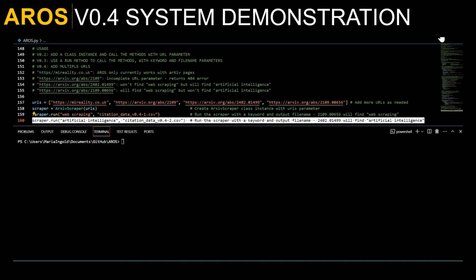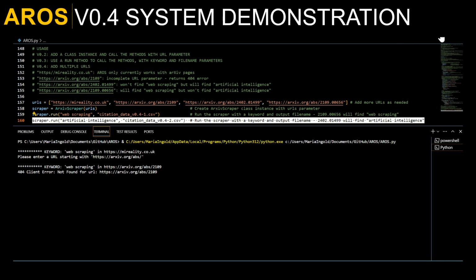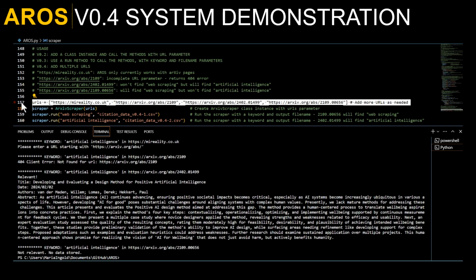If I run AROS, the first URL will fail because it's not an arXiv URL. The second will fail because it's incomplete. The third and fourth will either find the provided keyword relevant or not relevant. If the keyword is relevant, the citation, title, authors, date, and abstract are displayed and written to a CSV file.